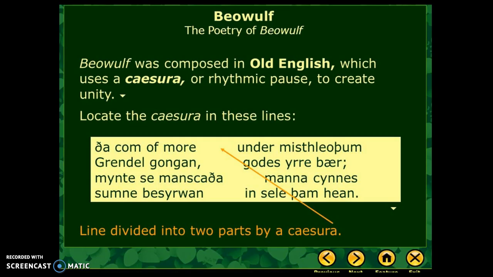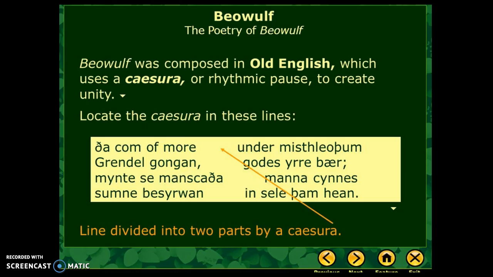Now in Beowulf, we can see caesuras located in these lines. I can't read Old English, but let's just take a look at it. So here in this Old English, we see these spaces, and they're indicating caesura. We're not reading the Old English form of Beowulf, thank goodness.